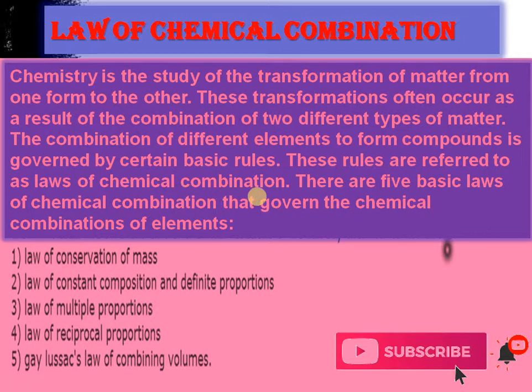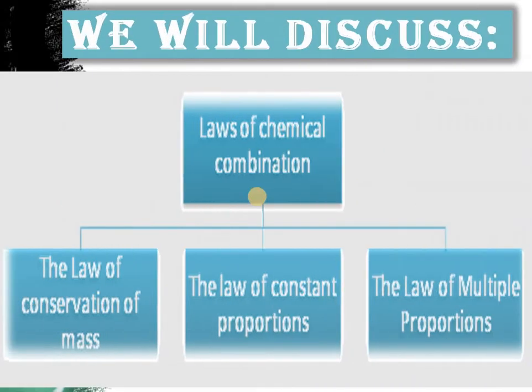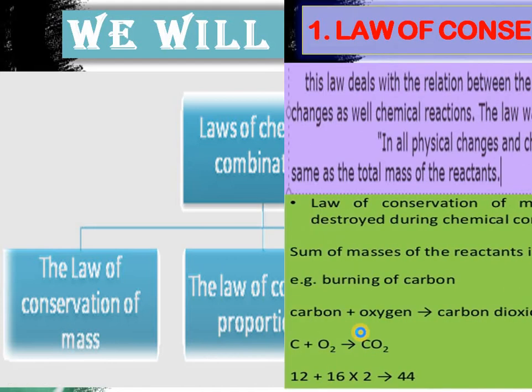As I said earlier, there are a total of 5 basic rules. In this lecture we will discuss the first 3 laws: the law of conservation of mass, the law of constant proportion, and the law of multiple proportions.